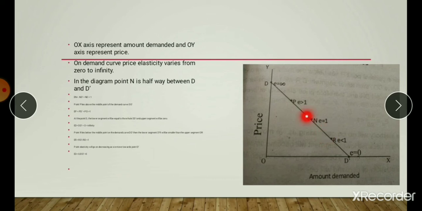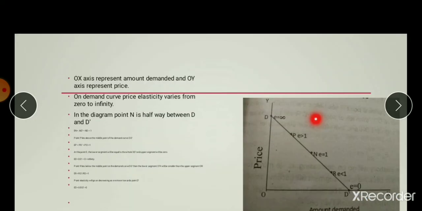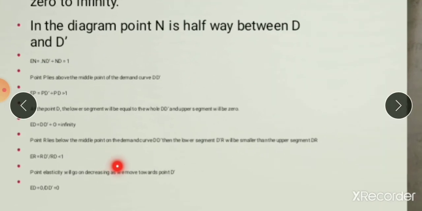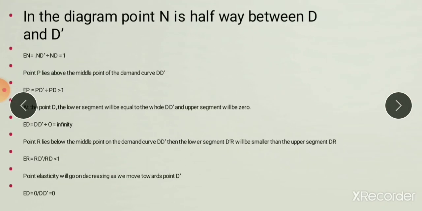It lies below the middle point on the demand curve D1. Then the lower segment D1R will be smaller than the upper segment DR. And therefore, price elasticity of demand at R is ER is equal to RD1 divided by RD, that is less than 1. Here ER is less than 1.